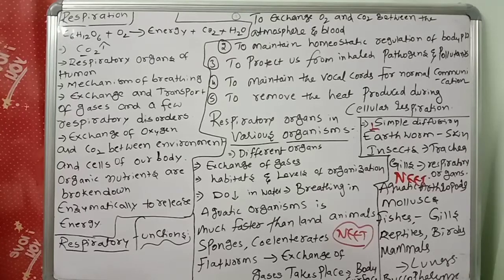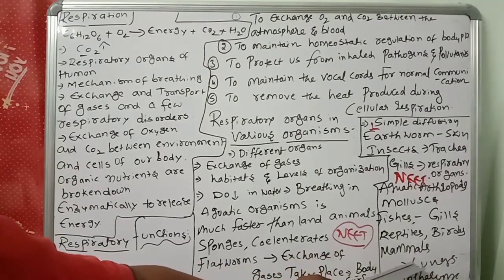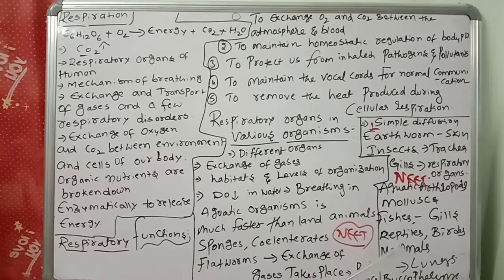Frogs spend most of their time in water and also use their moist skin for respiration along with the lungs. What about the frogs? Amphibians use skin, lungs and buccopharynx. Remember these names. Through the skin they respire in the water, and they can also use lungs and the buccopharynx.